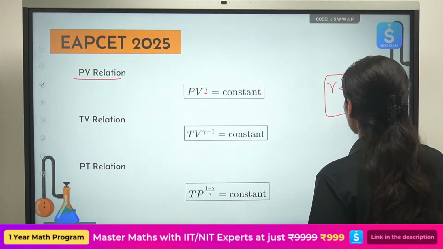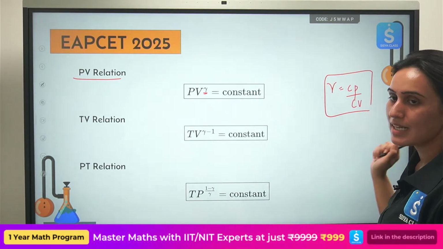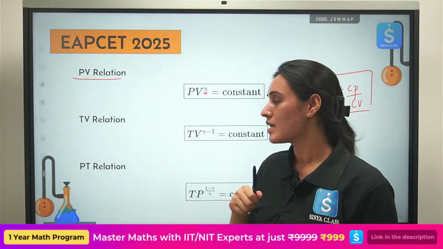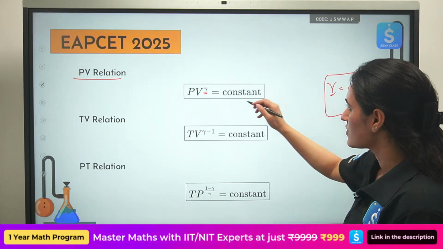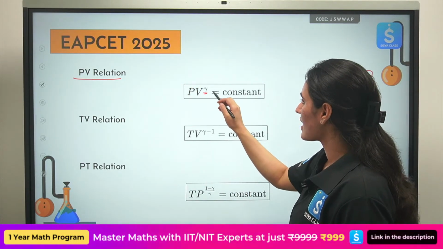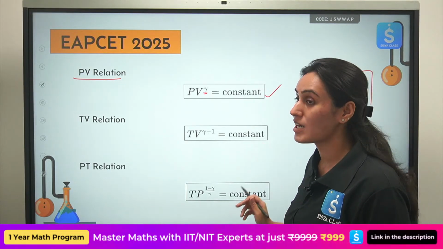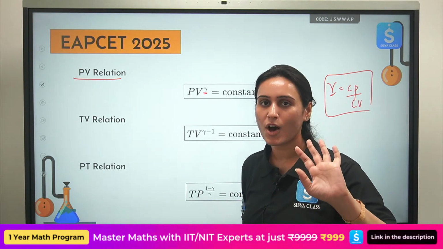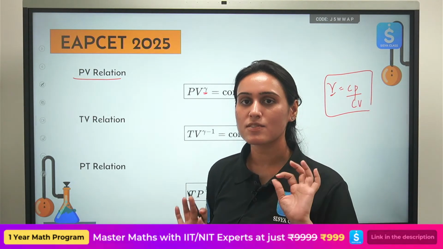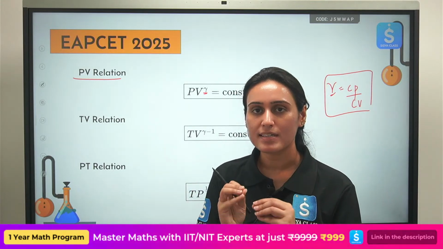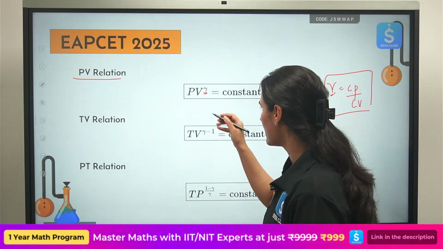Cp over Cv. Okay, heat capacity at constant pressure, heat capacity at constant volume, and this is gamma. So what is the PV relation? PV raised to the power gamma is a constant, not PV is constant. That is for an isothermal process. For an adiabatic process, we have a different relation that you must remember. Okay, so this is the first one.